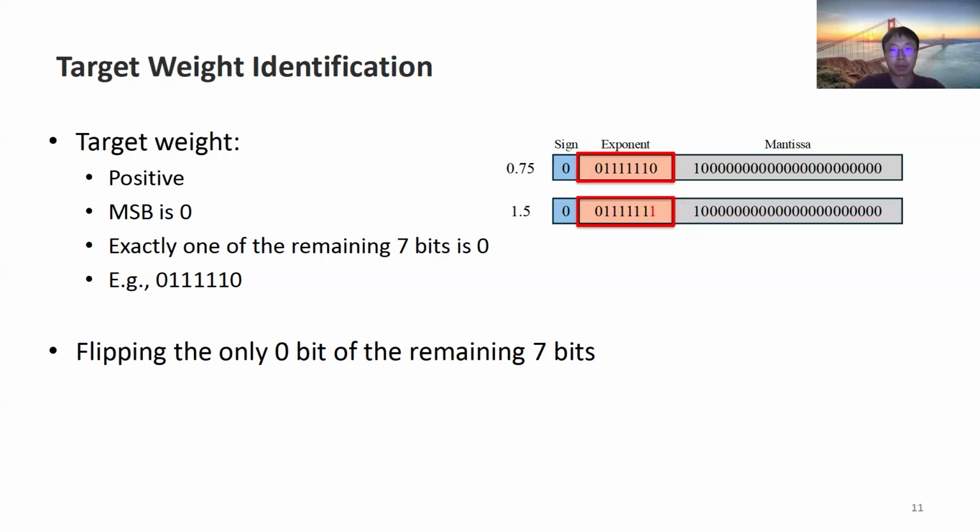Flipping this 0 of the remaining 7 bits can increase the weight value to be greater than other weights, making this weight eligible for backdoor injection without degrading the benign accuracy. For more details about how we designed this experiment and how we obtained these observations, please refer to our paper.